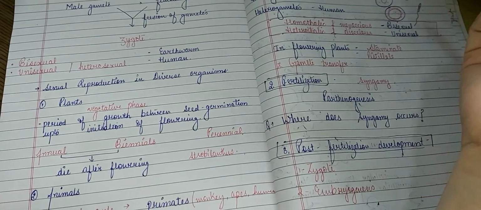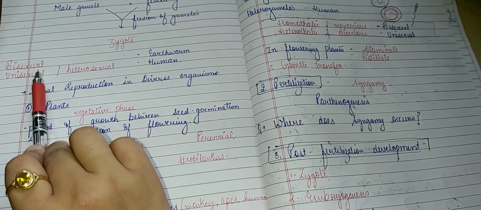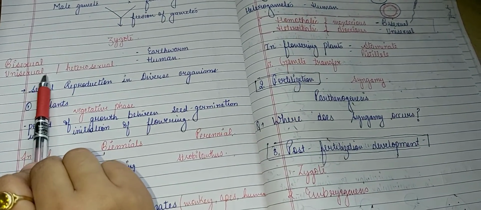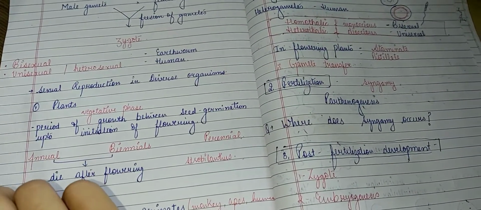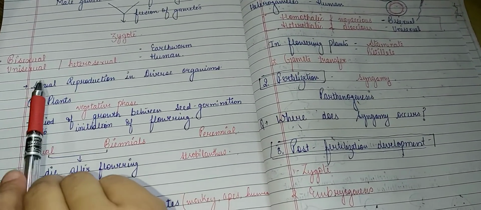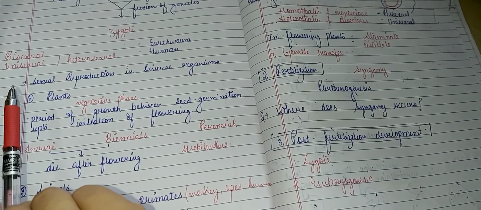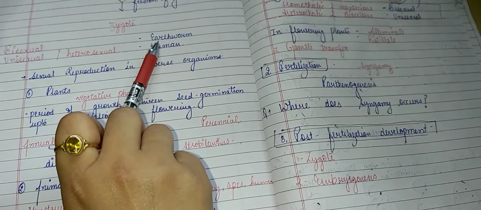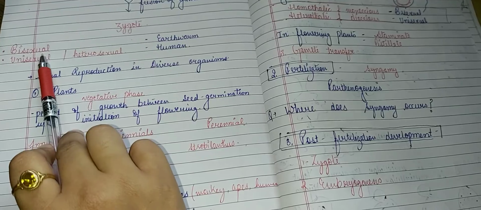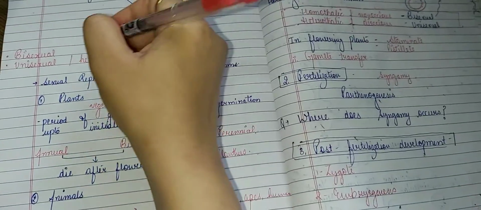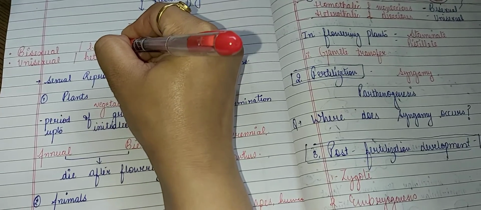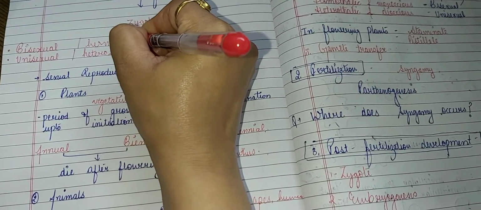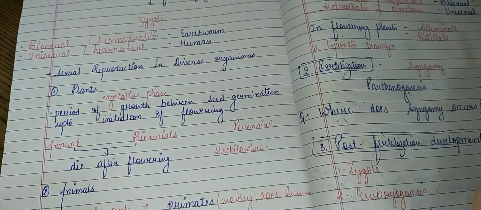Now on this basis there are two types of individuals: bisexual individuals and unisexual individuals. In a bisexual individual, the male and the female gametes are produced by the single body or the single individual. An example is the earthworm, and these individuals are also known as hermaphrodites in case of animals.